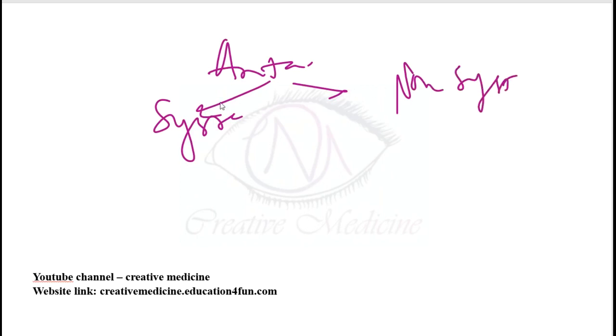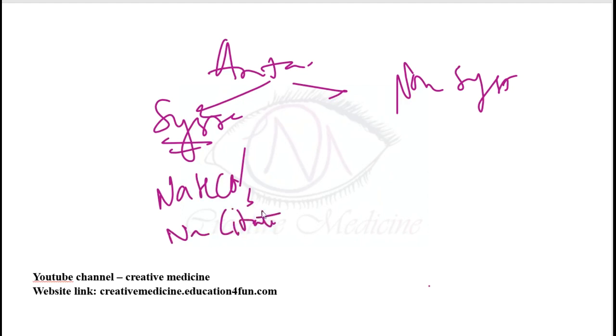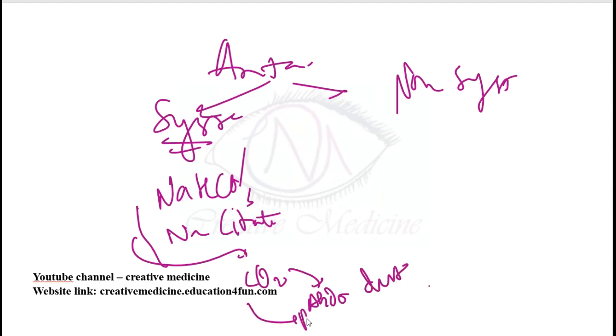Systemic antacids include NaHCO3 and sodium citrate. But these two are not used now. They are highly water soluble and thus release carbon dioxide, and also cause abdominal distension and belching.